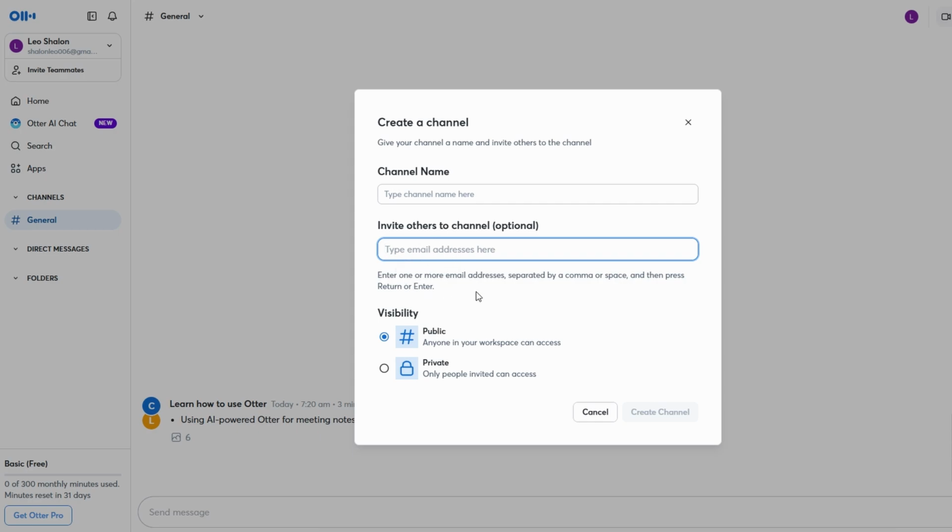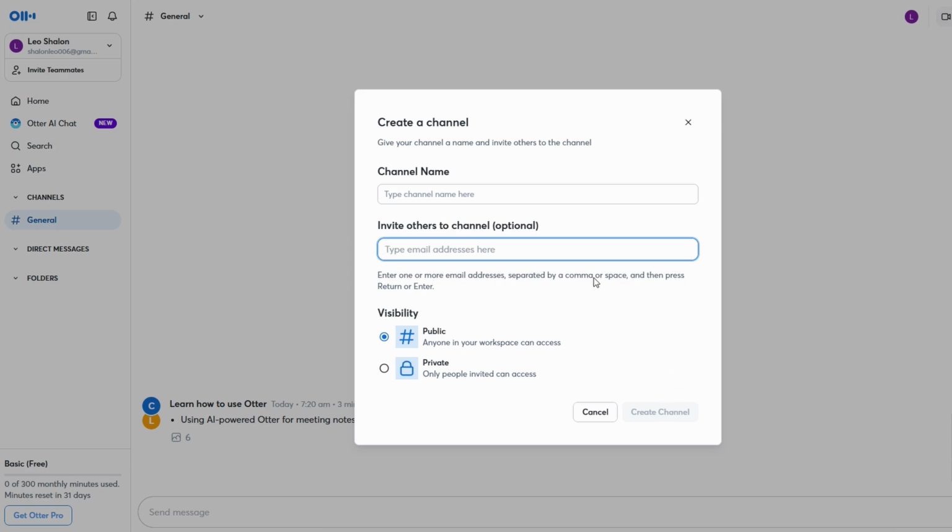This ensures that, as you transcribe meetings, all content stays aligned with the appropriate team or subject matter, making it simple to locate relevant discussions later on. Within each channel, you can upload and store meeting notes, documents, and even specific action items. This way, everything related to a particular project or team is easily accessible in one place. The added bonus? You can send direct messages to teammates within the platform to quickly address any follow-up items or questions, keeping the workflow efficient and clear.